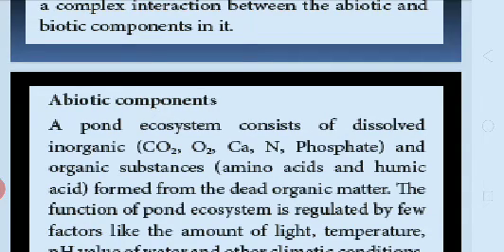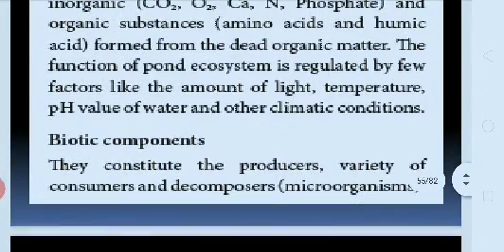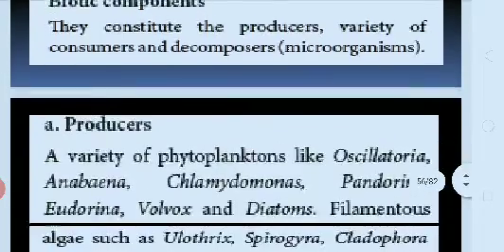The function of the pond ecosystem is regulated by a few factors like the amount of light, temperature, pH value of water and other climatic conditions. Biotic components constitute the producers, a variety of consumers and decomposers, the microorganisms.